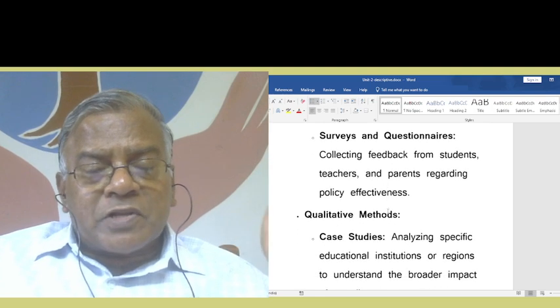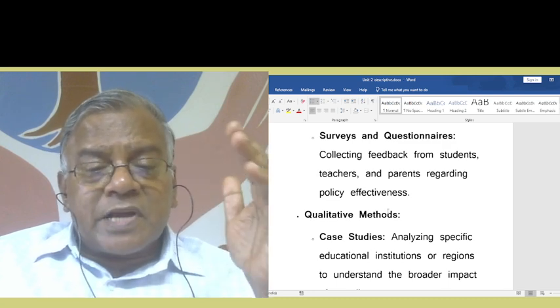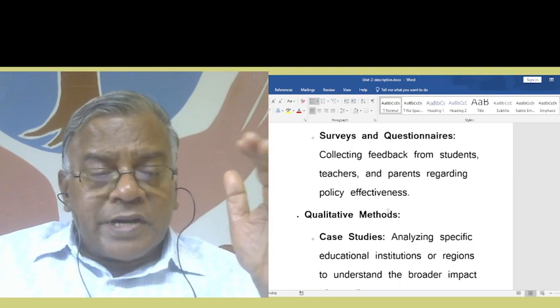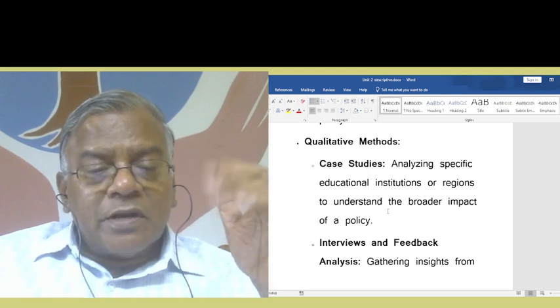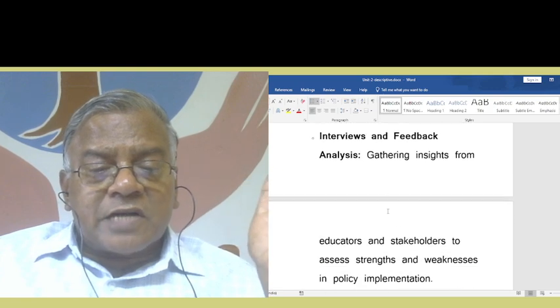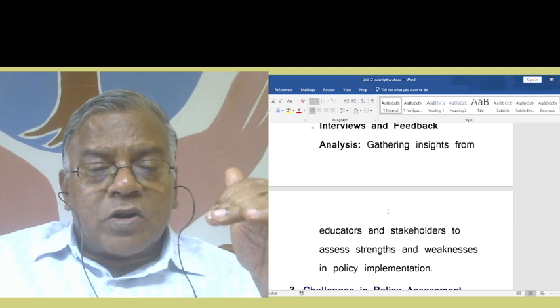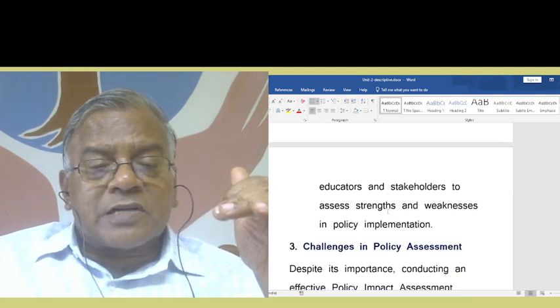The qualitative methods, what are the qualitative methods for this? Case studies, analyzing specific educational institutions or regions to understand the broader impact of a policy. Interviews and feedback analysis, gathering insight from educators and stakeholders to assess strengths and weaknesses in policy implementation.